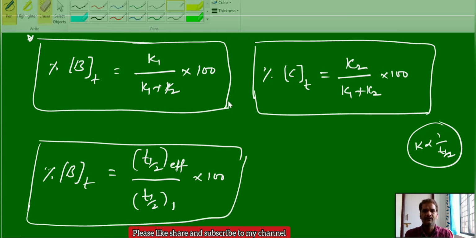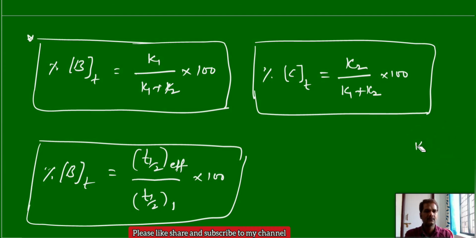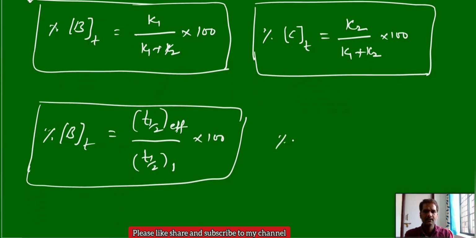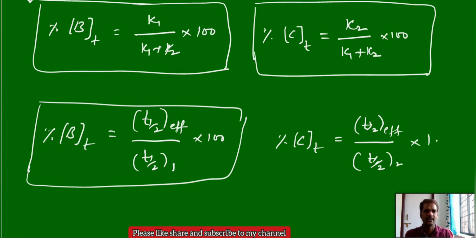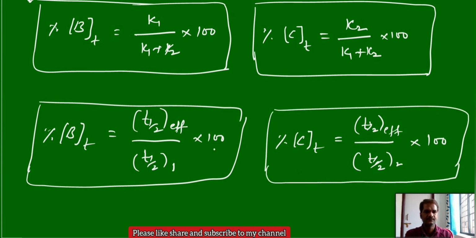And similarly, you can write for C also with respect to half lives: the percentage of C at a time t is equal to, here you have to take the half life of the second reaction in place of the first reaction. So, T effective by T of second reaction into 100. These are the percentages.